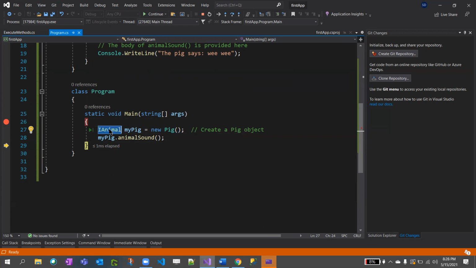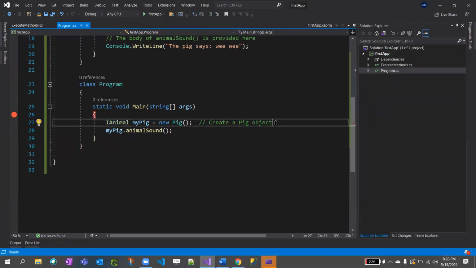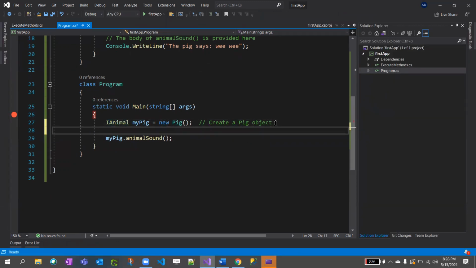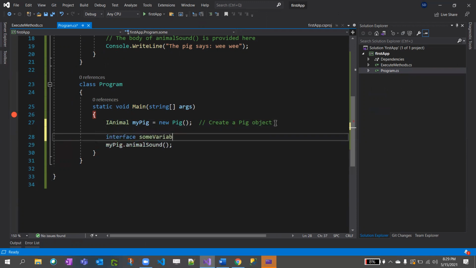So basically the syntax to instantiate the child class is interface, space, alias, equal to new child class. That is the standard. So here, interface, some variable, new child class.